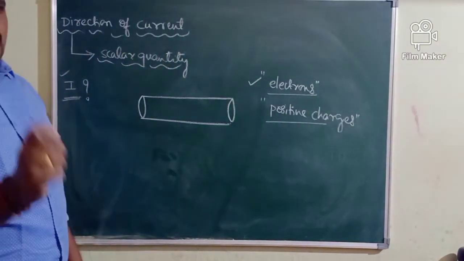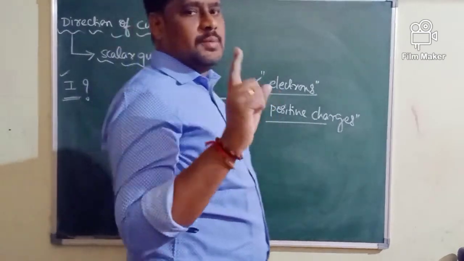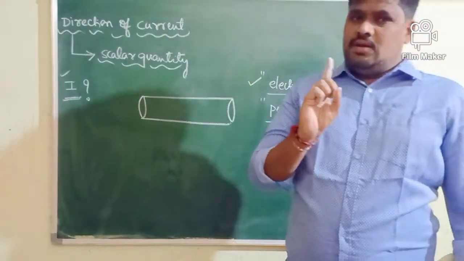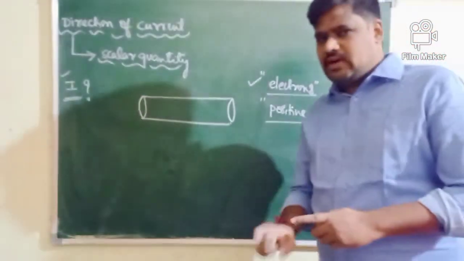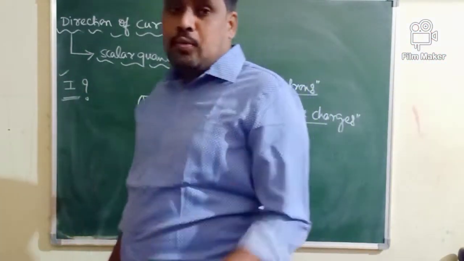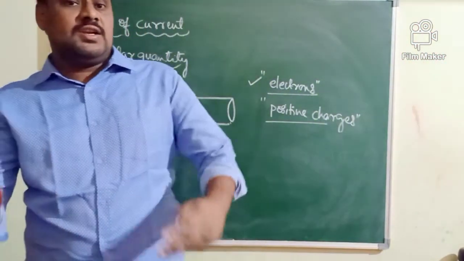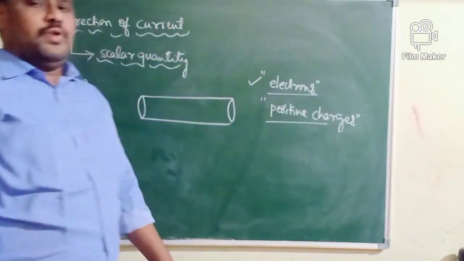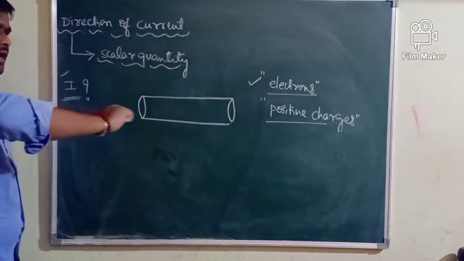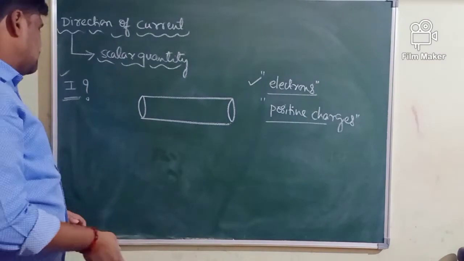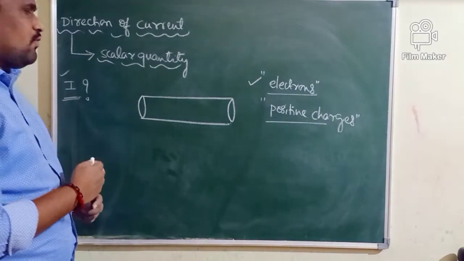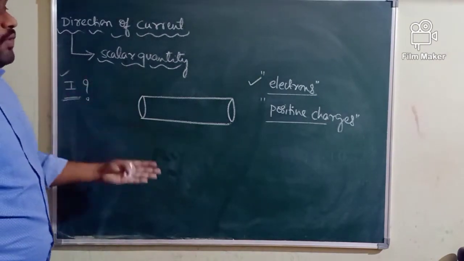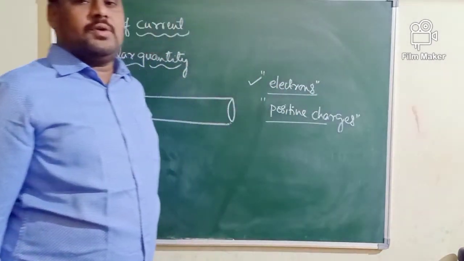If current is produced by electrons, the direction of the current which is produced by the flow of electrons is taken opposite to the direction along which electrons are moving. In the exact opposite direction to that in which electrons flow, you take the direction of electric current, provided that the current is produced by electrons.